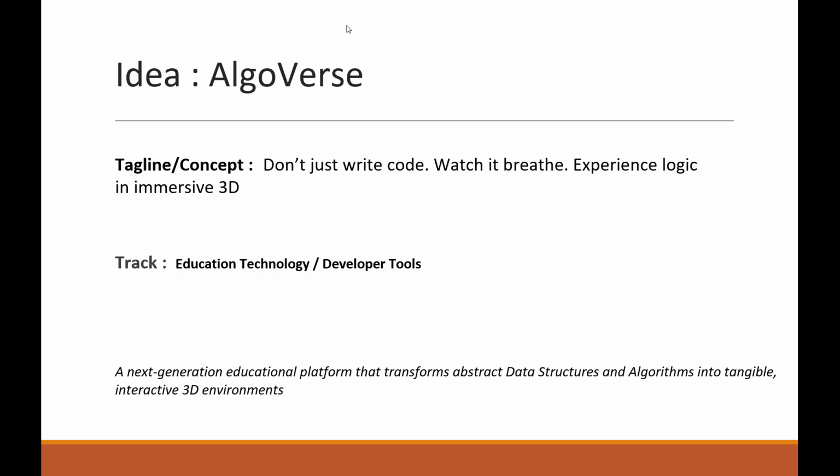Hi everyone, imagine trying to understand recursion by reading only code. You try to imagine function calls in your head, but it becomes confusing very quickly. Our brain understands movement and 3D visuals much faster than plain text, but algorithm education still depends mostly on text and static diagrams. So we created AlgoVerse, where students can watch algorithms come alive and interact with them in real time.